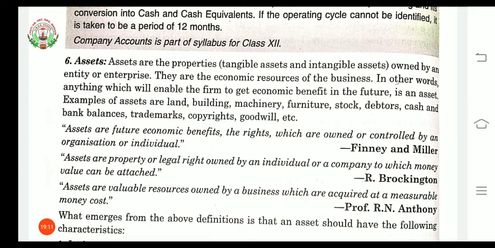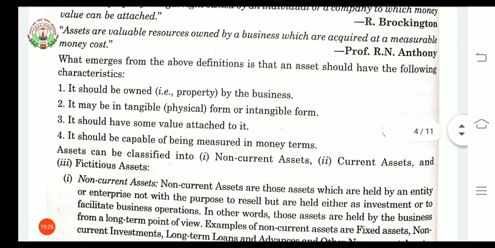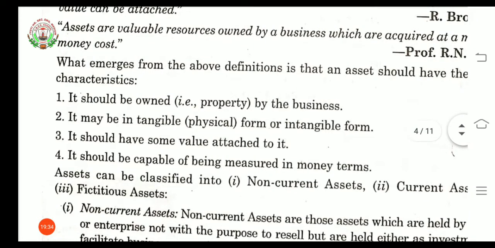Now when we read all these definitions together, they give some characteristics of an asset that we will discuss. First, it should be owned by the business. This means the asset should be purchased or owned by the business, and that will be the property of the business only.